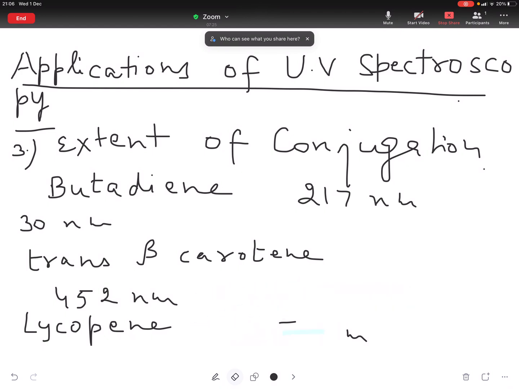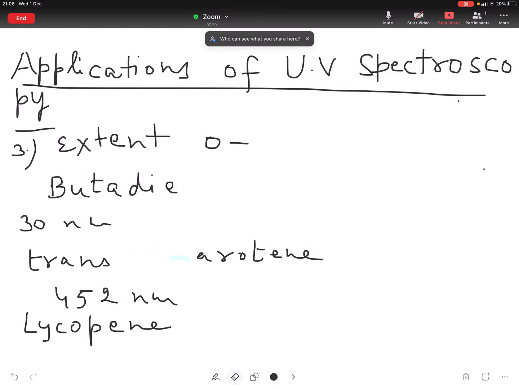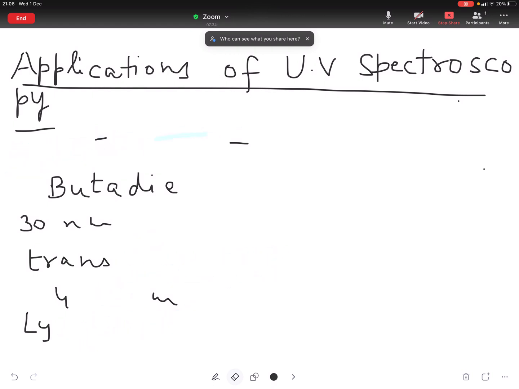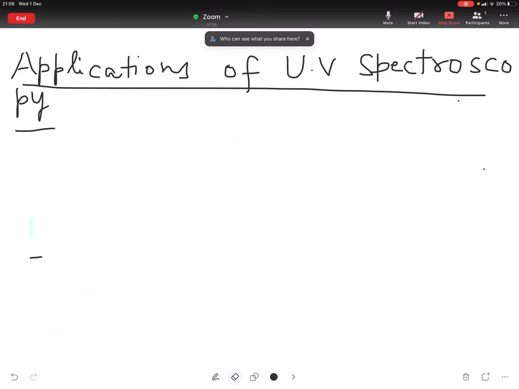Fourth application of UV spectroscopy is detection of impurities.